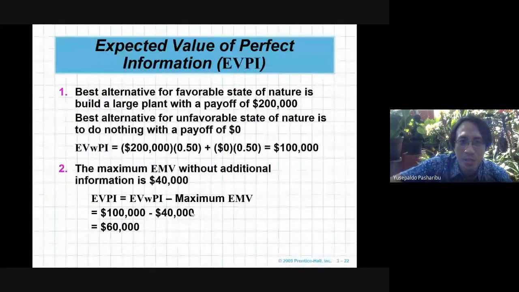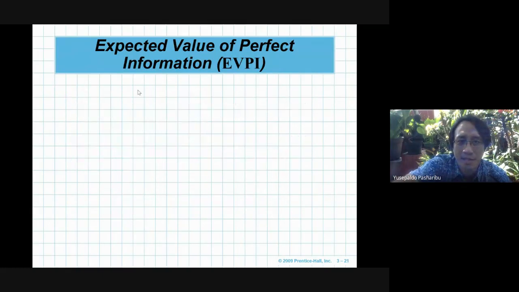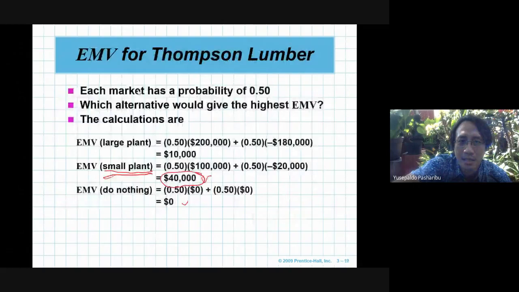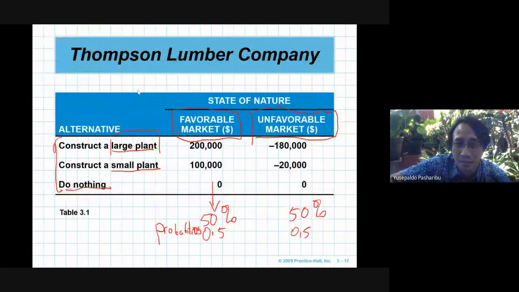Because we have two states of nature, favorable and unfavorable, we can see from this case, for favorable market, that means we have to see this column.